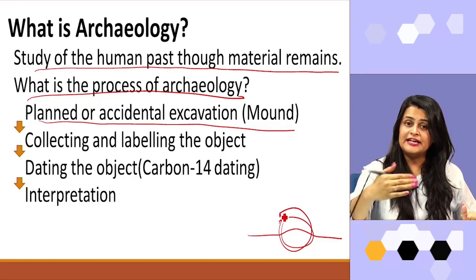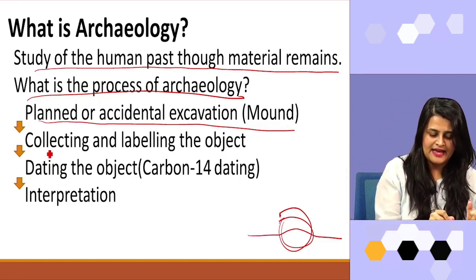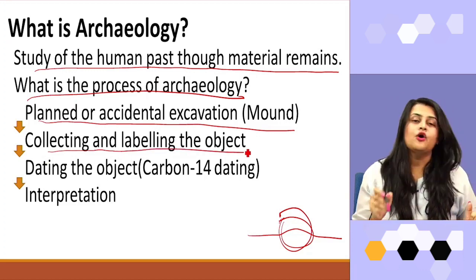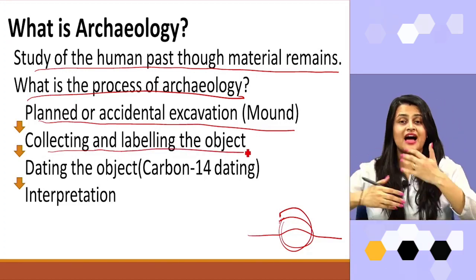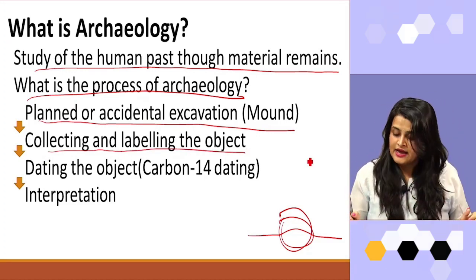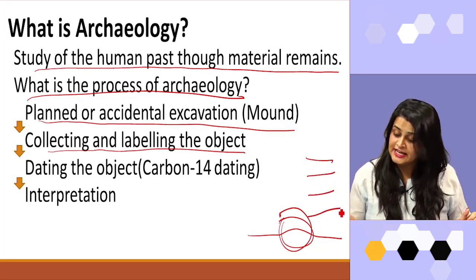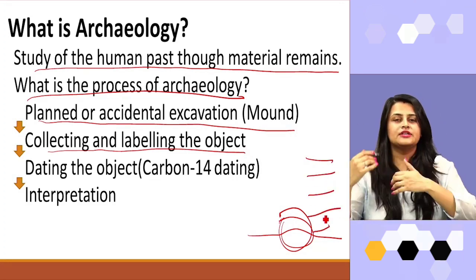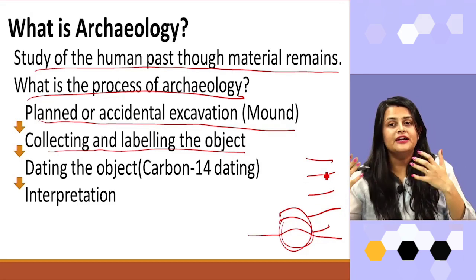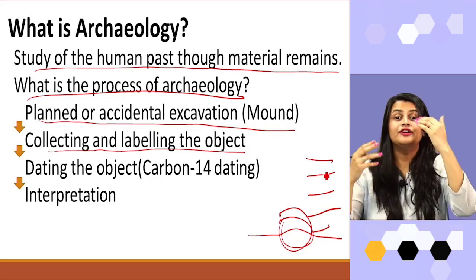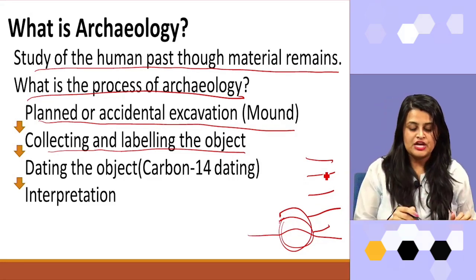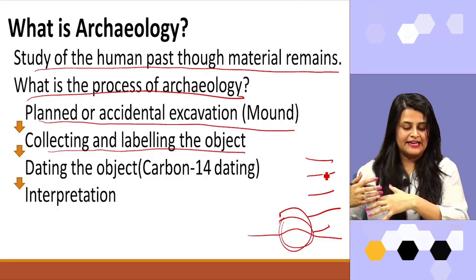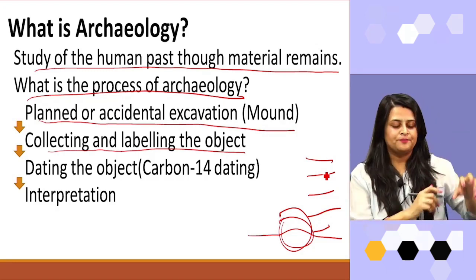Now, after finding the mound, the second step is collecting and labeling the object. Once they start digging out the soil, layer by layer, they find different materials of different time periods. So, by collecting those materials, they label the object.